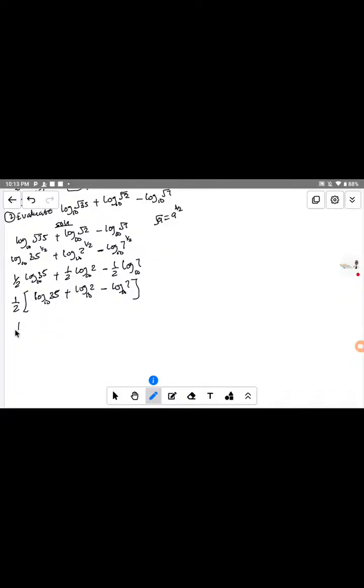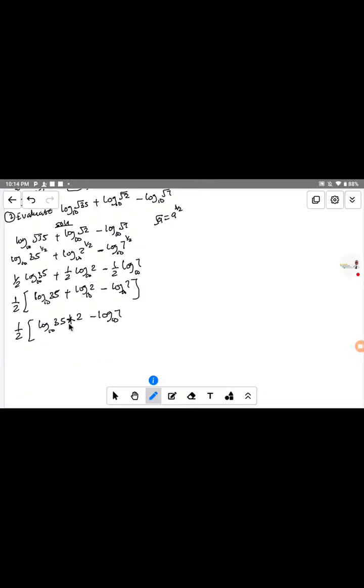Now that will be equal to 1 over 2, open brackets, log of base 10 of this multiplied by this, that is 35 multiplied by this number here, which is 2. Let me first write the remaining term before I solve this: minus log of base 10 of 7.